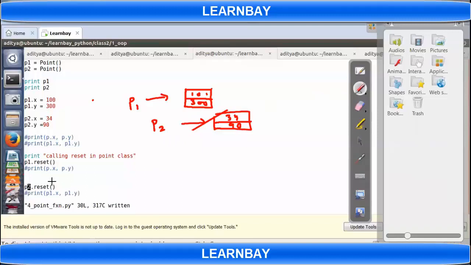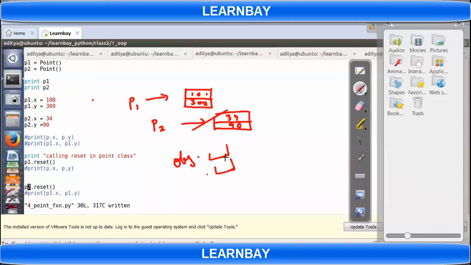Okay, so far it is clear till this point. Now p1.reset. I can write p1.reset because reset is a function defined in class Point, and p1 is the object of type created from that Point. In order to access all the data members or member functions, I have to write object dot whatever the data member or member function is.